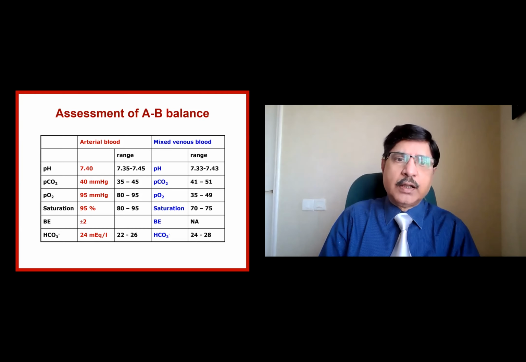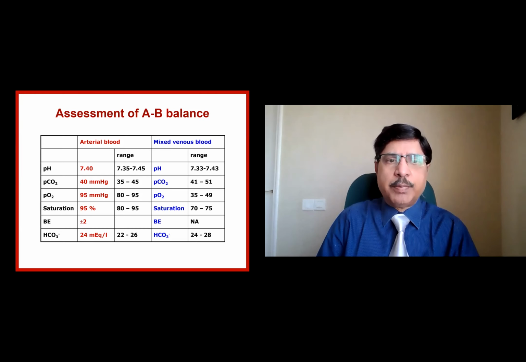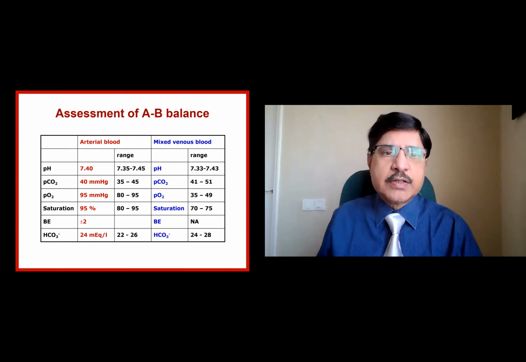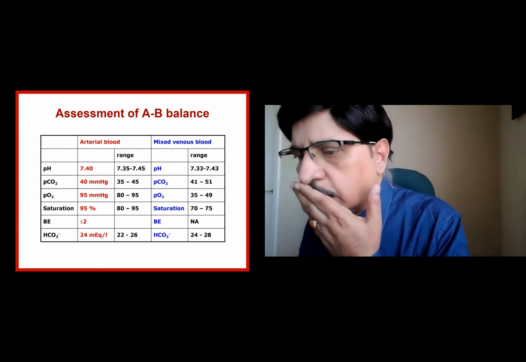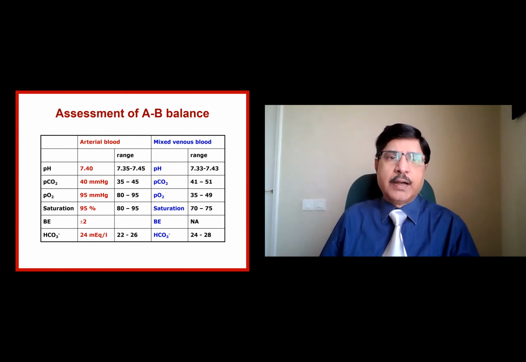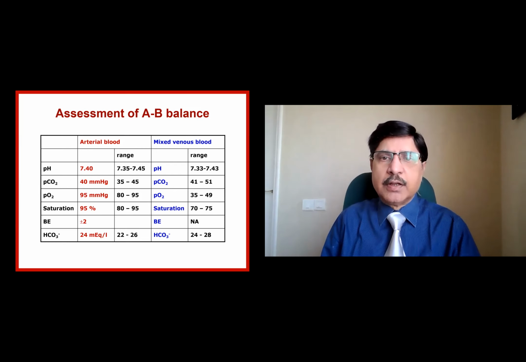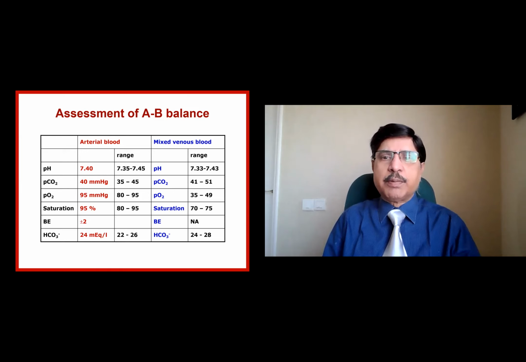So before that, what are the normal values? You all should be having them on your fingertips, just like what is the hemoglobin normal. 7.4 pH is the normal. Remember, 7 is the neutral pH, distilled water, and arterial blood is slightly alkaline. The venous blood is anywhere between 7.33 to 7.43.